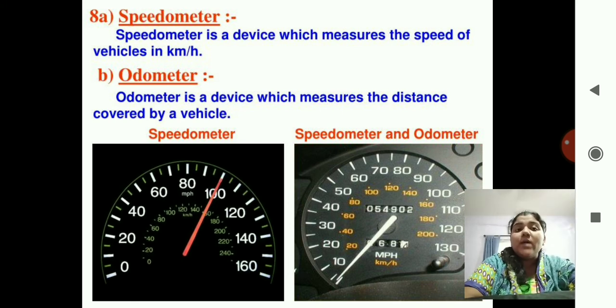One is a speedometer which shows the speed, and the second one, where the numbers are rolling over, shows the distance covered by the vehicle. That is known as the odometer. Please remember the difference: speedometer measures the speed of a vehicle and odometer measures the distance covered by a vehicle.